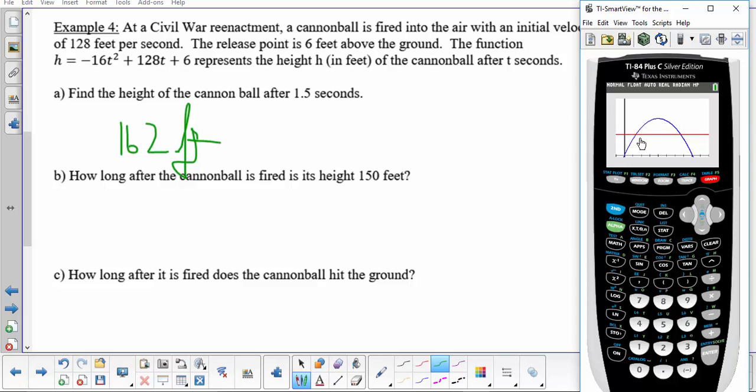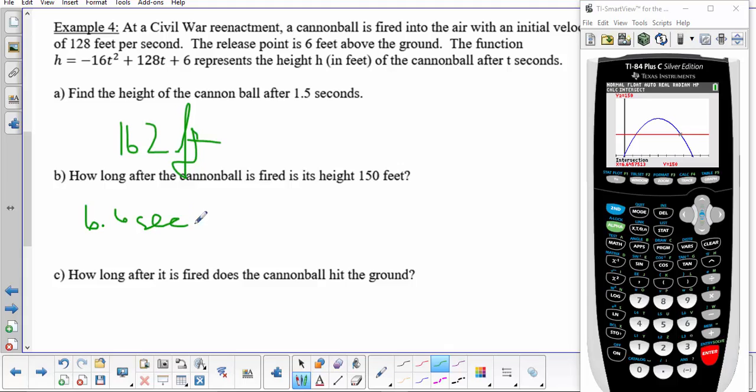We'll notice that the cannonball is going to reach 150 feet twice, once on the way up, once on the way down. So we can find them both. Second trace, option 5 for intersect. The first time, we can just hit enter 3 times, enter, enter, enter, and it tells us that the first time it happens is at 6.6457 seconds. So we can say that the first answer is 6.6 seconds.